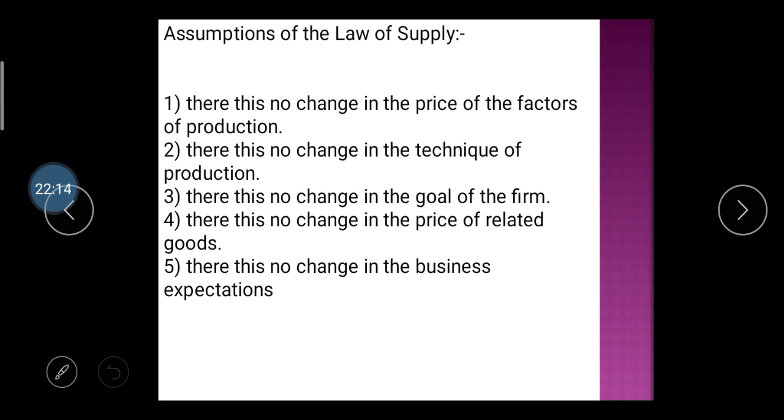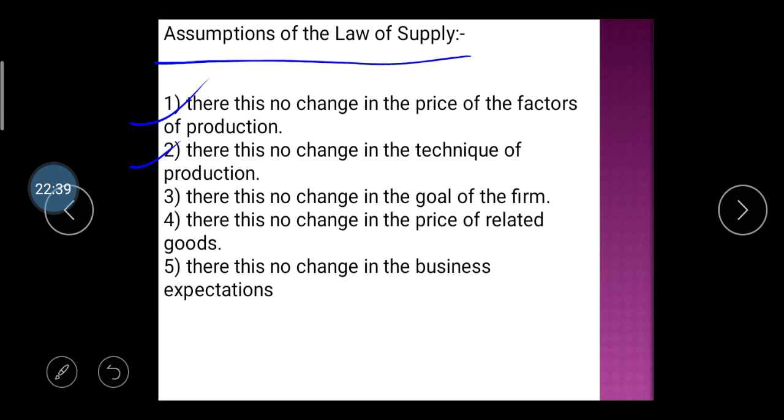Before this, there are the assumptions of the law of supply. First, there is no change in the prices of the factors of production. Factors of production are considered as raw material and labor. So here we assume that our raw material price and our labor cost cannot change. The second assumption is that there is no change in the technique of production.